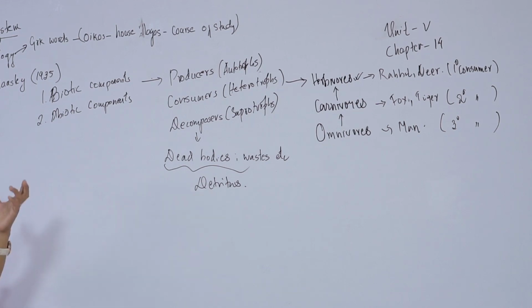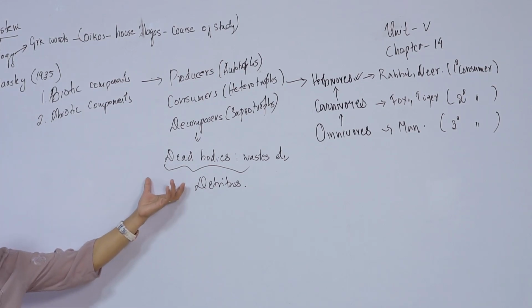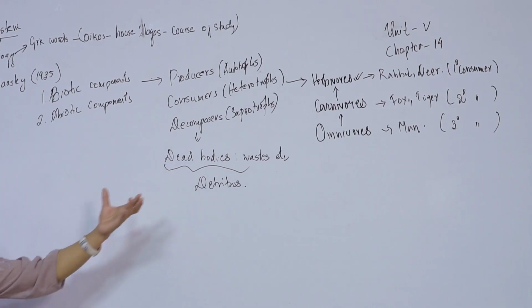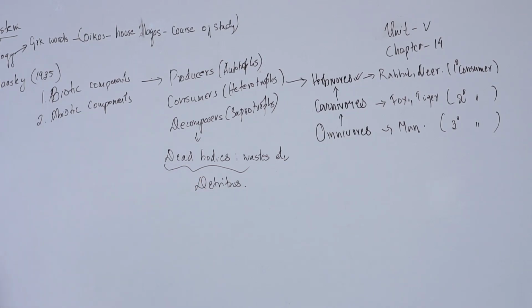So these decomposers get their nutrients during the process of decomposition, and the raw materials for decomposition are constituted by the dead bodies of plants, animals, and the waste. It can be even a dead leaf, or a leaf fallen from a tree, or a twig, or even the excreta or fecal matter of animals. So this constitutes the raw material for the decomposers to get their nutritional requirements.